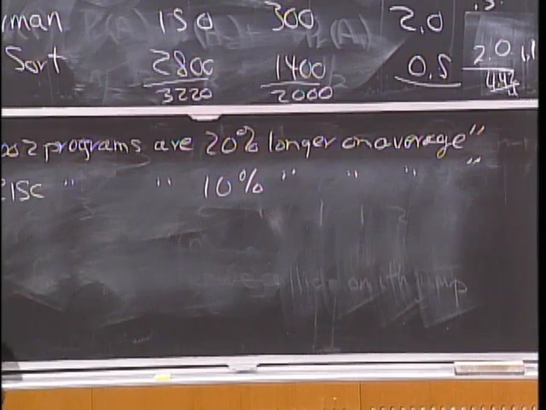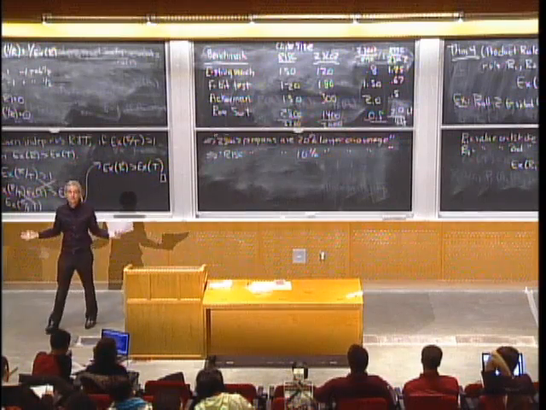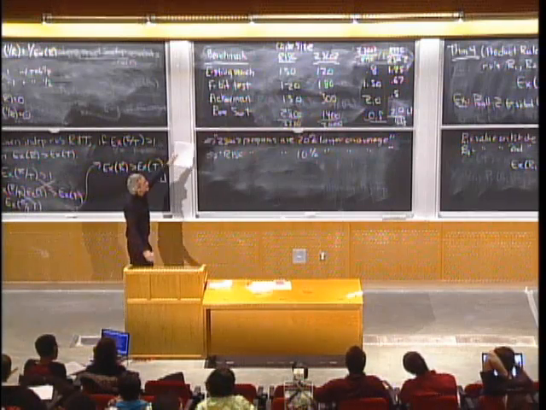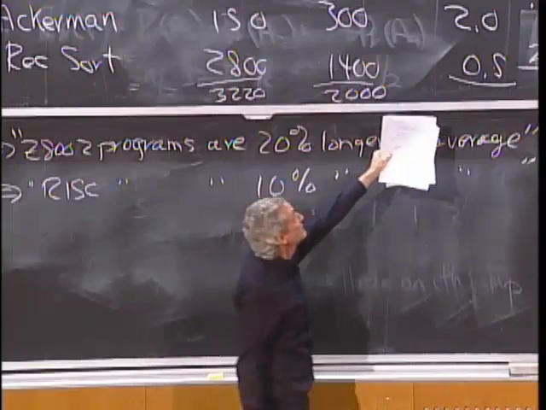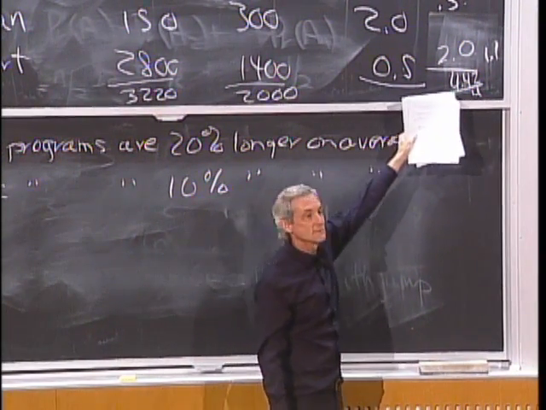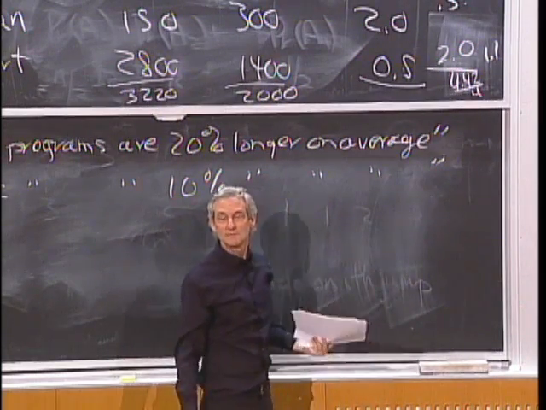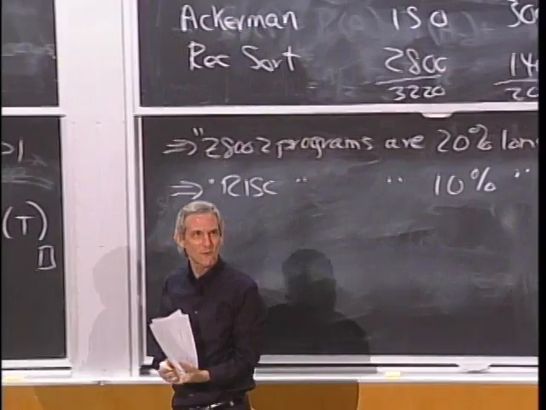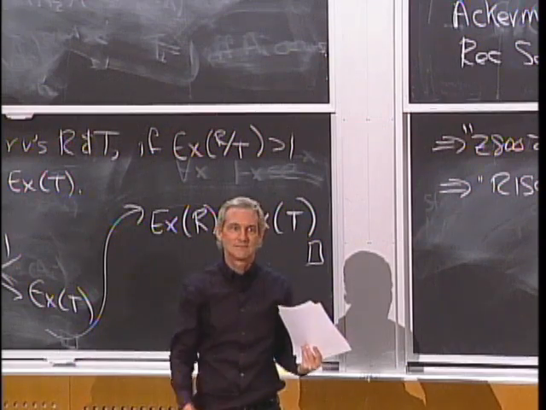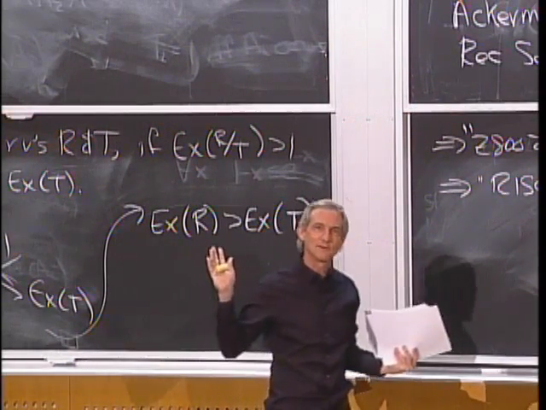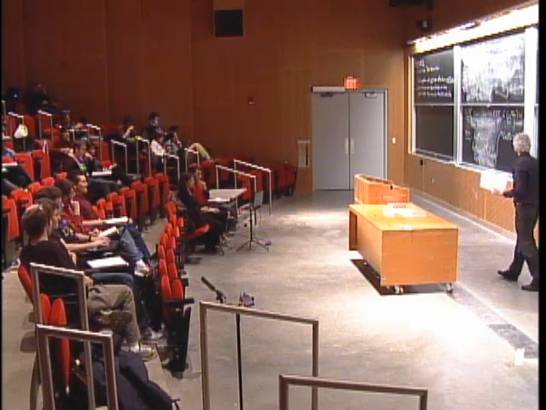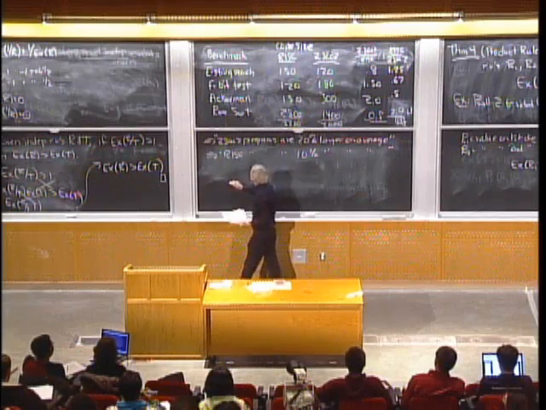Now, the beauty of this method is that you can make any conclusion you want seem reasonable, typically. You could have the exact same data, and if you want RISC to look better, you do it this way. If you want RISC to look worse, you do it that way. You see? Is it possible for one to be 20% longer than the other on average, but the other to be 10% longer on average? How many people think that's possible? We had some weird things happen in this class. But that's not possible. That can't happen. These conclusions are both bogus.